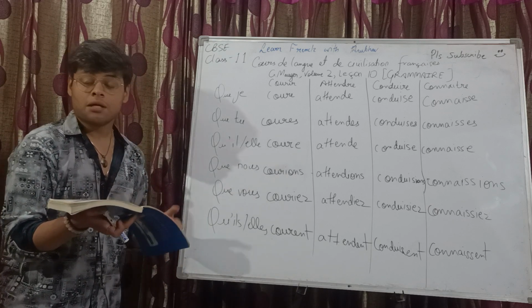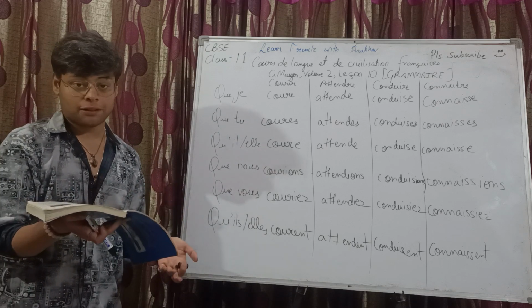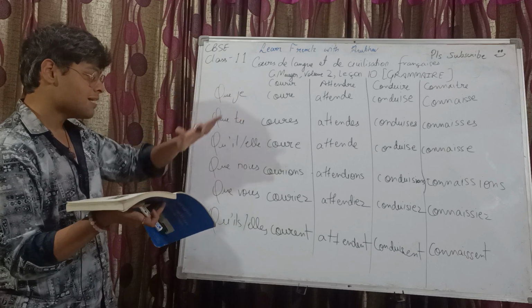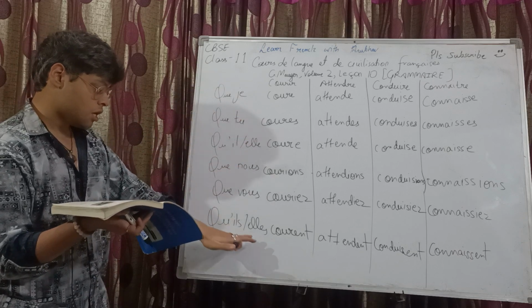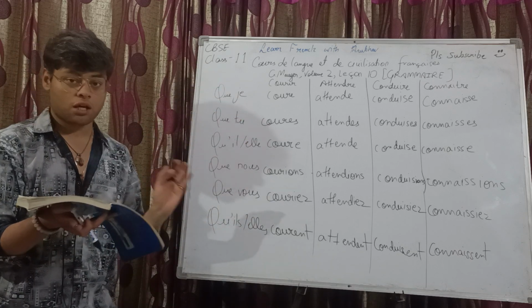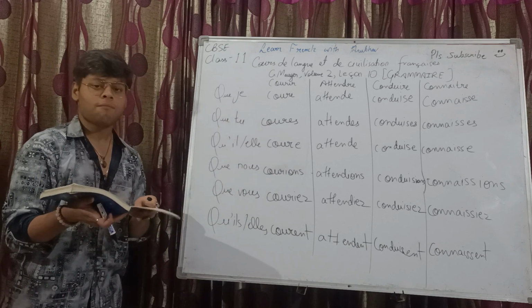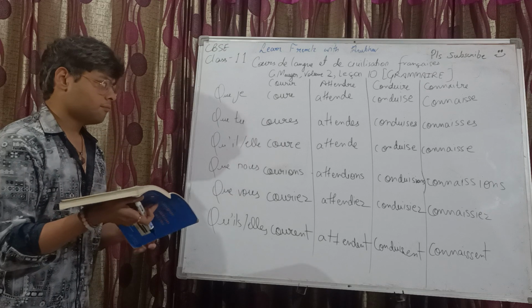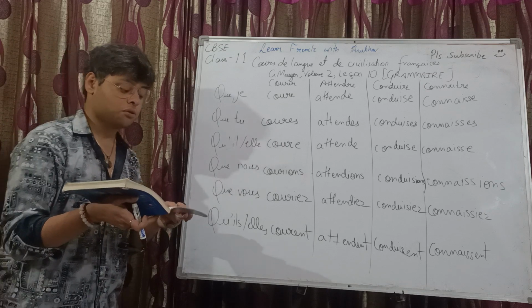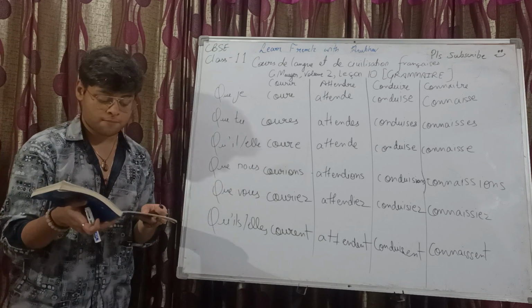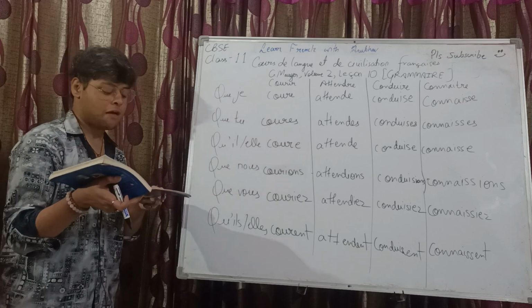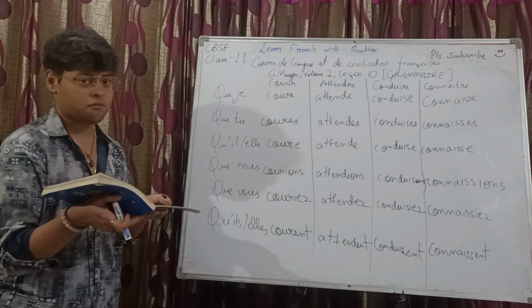which is what? You take the stem from third person plural conjugation and then you add the endings e, es, e, ent, and for nous and vous you are taking from imparfait. So in a similar manner, we are going to learn the conjugation for 4 types of verbs, right? We have courir, which means to run, attendre, which means to wait, we have conduire, which means to drive, and connaître, which means to know.